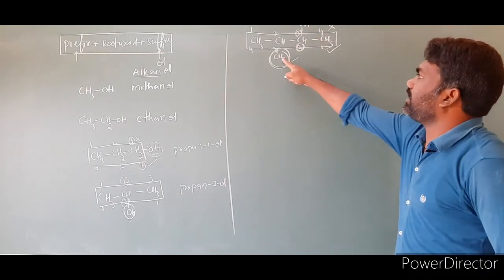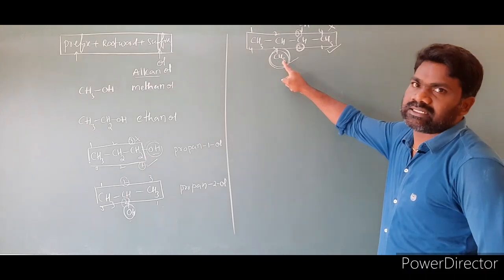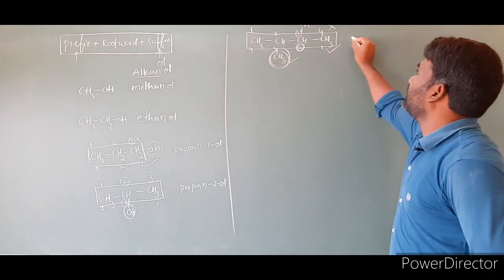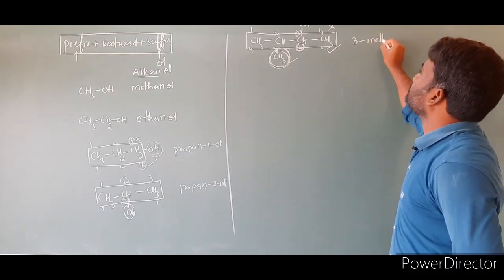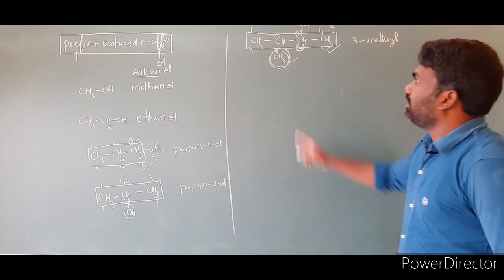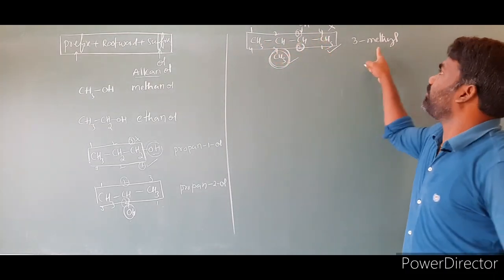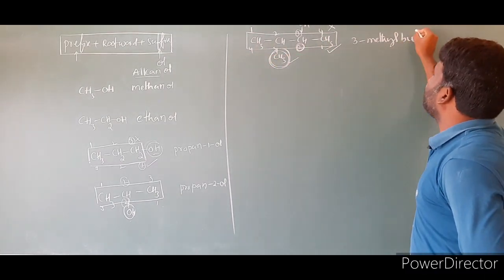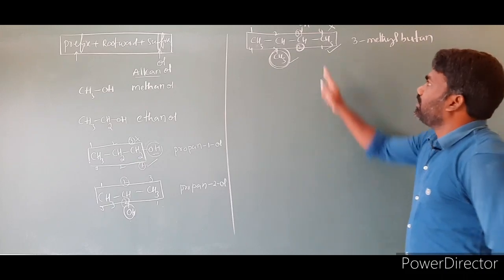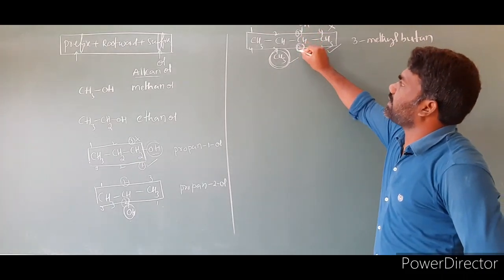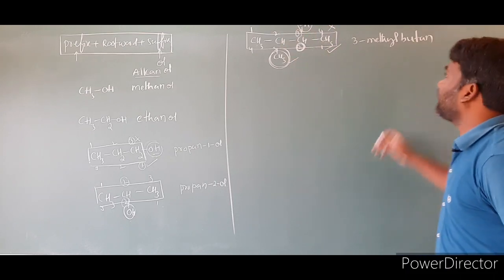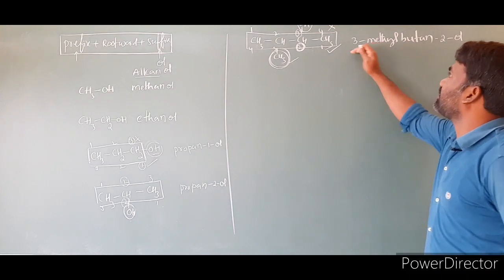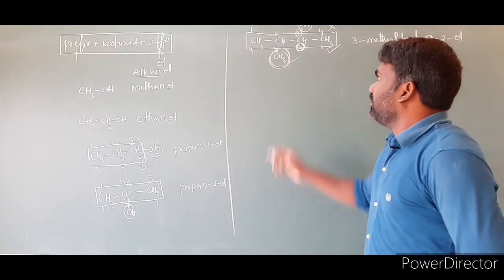Now coming to here. What is the substituent? Methyl is there. This CH3 is called the methyl alkyl group. Which position? 1, 2, 3. At the third position methyl is there. The name is 3-methyl. The prefix we wrote. Then we have to write the middle root: 1, 2, 3, 4; 4 means butane. And at which position is the OH group present? At the second carbon OH is present. So butan-2-ol. The suffix is ol, the prefix is 3-methyl. This is the name of this compound.